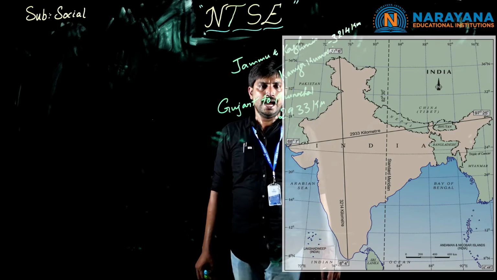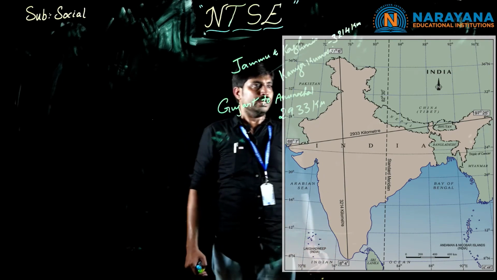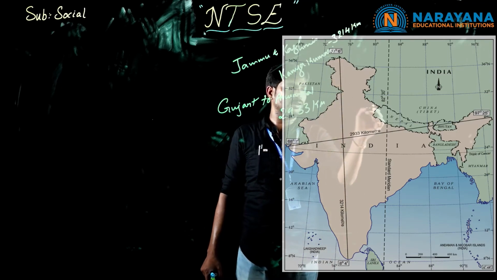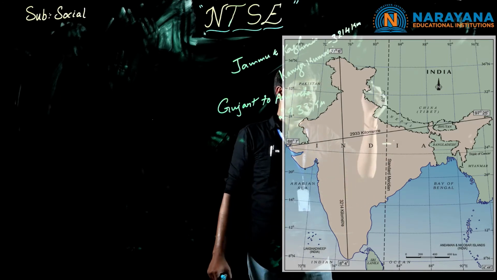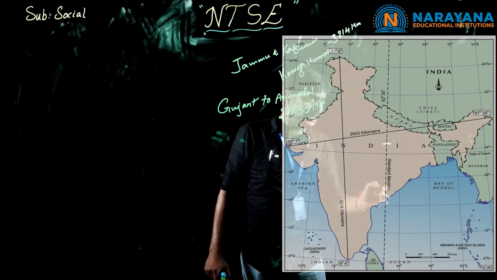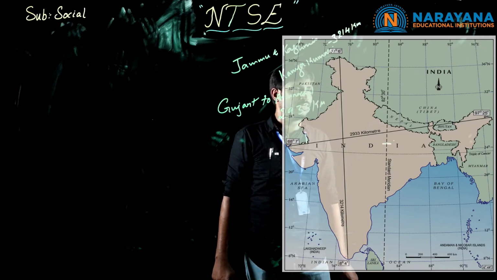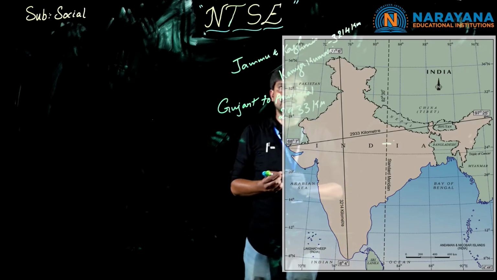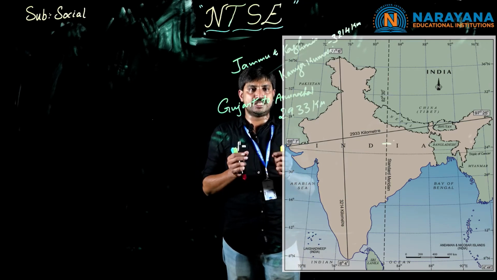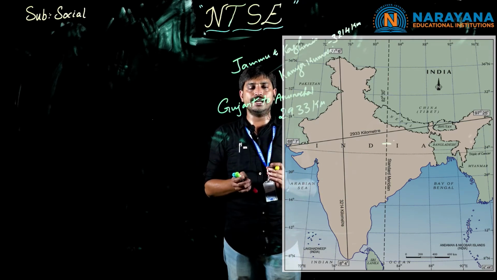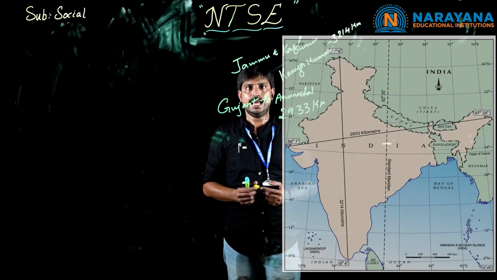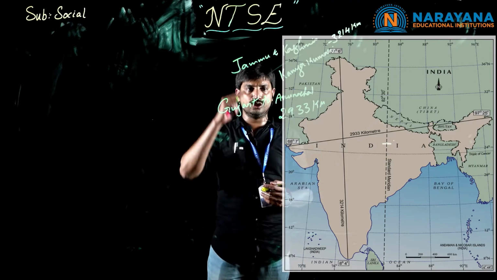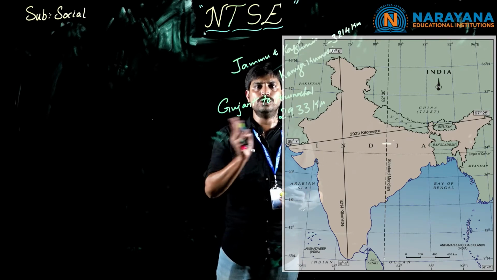Clear, children? And coming to the other one, here we can know about the standard meridian time. Here it has been mentioned. In this map we can clearly see that it touches the eastern border of Sri Lanka. Clear, children? So this is about the location, the distance, and the latitudinal and longitudinal gaps between the north and the southern part of our country, and the distance from north to south and east to west.